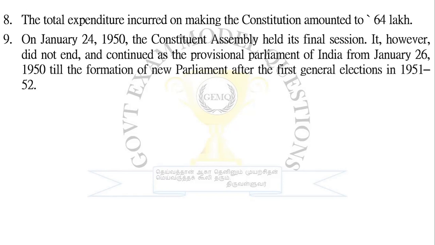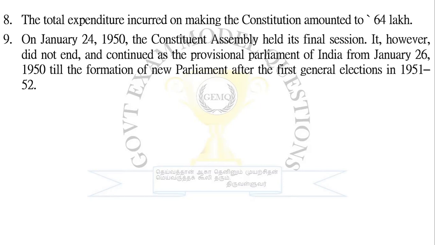On January 24, 1950, the Constituent Assembly held its final session. On that day they selected Dr. Rajendra Prasad as their president, and adopted the national song and national anthem. It, however, did not end, and continued as the Provisional Parliament of India from January 26, 1950, till the formation of the new parliament after the first general elections in 1951.